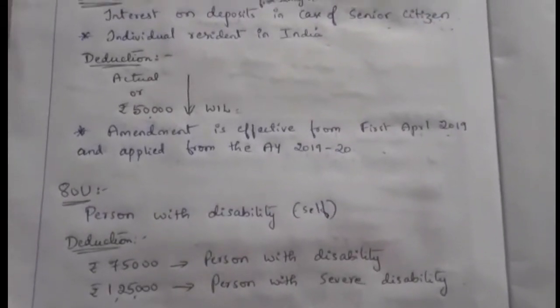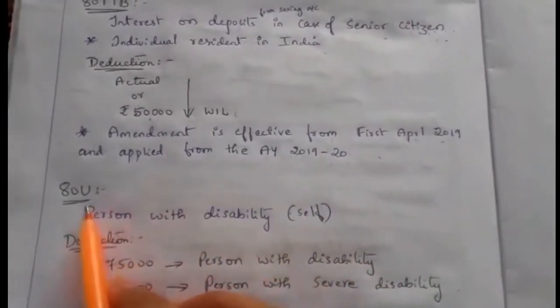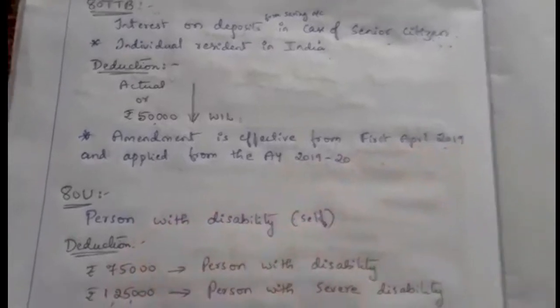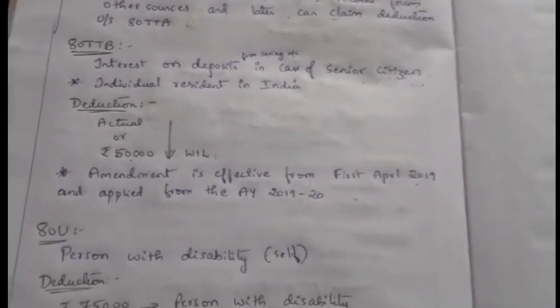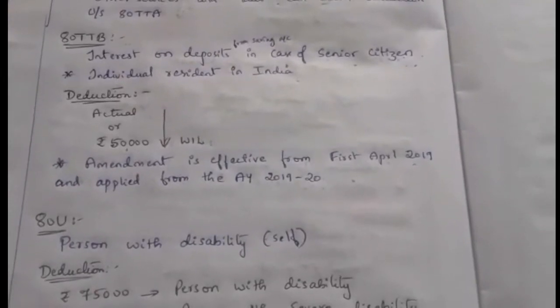Next, the last section under section 80 is 80U. This is a deduction relating to persons with disability. Under 80D, DD, DDB, disability is mainly section 80DD. Section 80DD relates to a dependent relative with disability. There, they are not going to claim deduction for self.